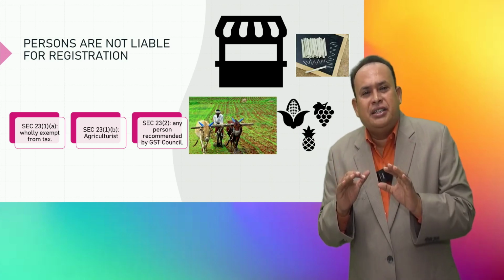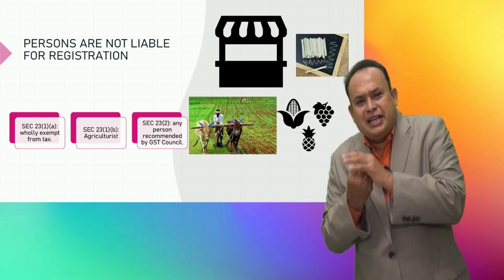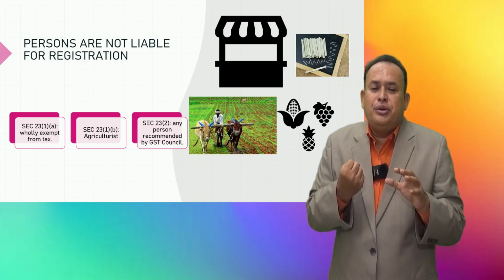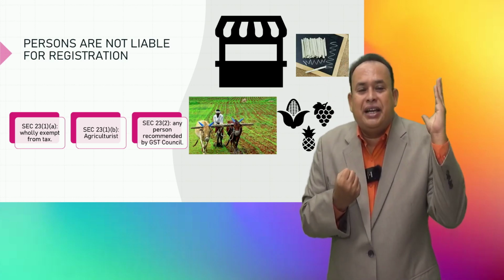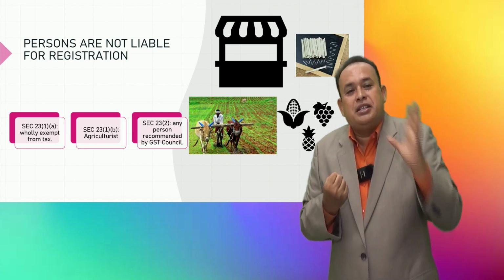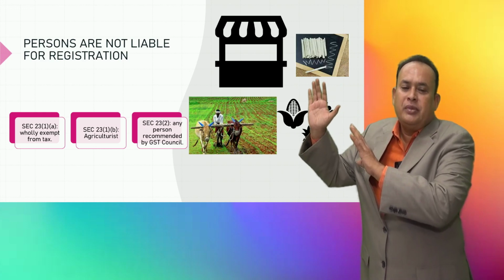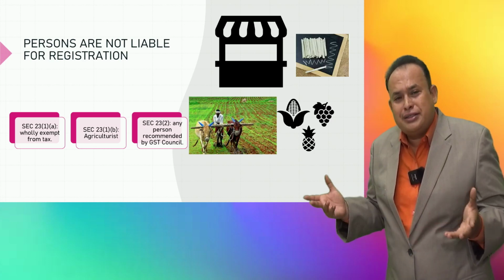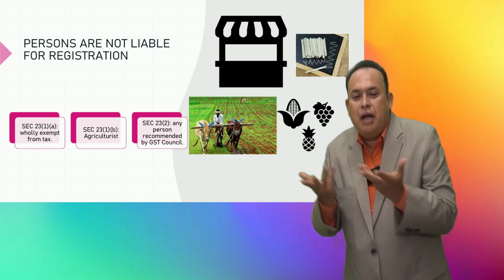There is a provision of supreme nature in the hands of the GST council. If the need arises, in the best interest of the revenue, namely in the best interest of the public at large, they may decide on persons to whom registration is not required. That is the supreme power in the hands of the GST council. Have they said so far anything like that? So far the GST council has not said to any person, hey, you are not liable for registration. Didn't say. If they say, I will bring it to your notice.